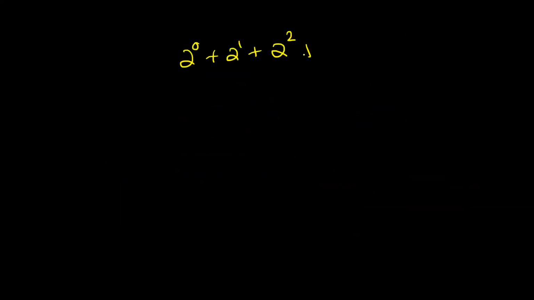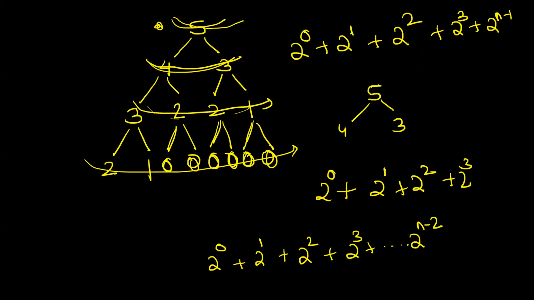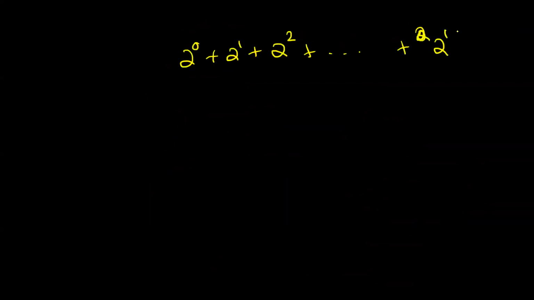Anybody? Can you help me with this summation? No, it won't be 2 raised to n minus 1, because see, for 5 you are coming till 2 raised to 3, right? So this is n minus 2. N was 5, so you are coming till 2 raised to n minus 2. Now this is a GP, right?